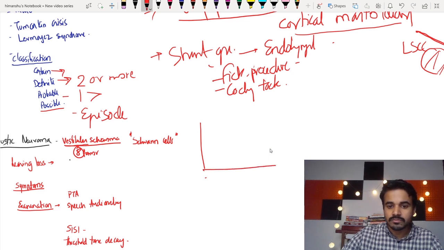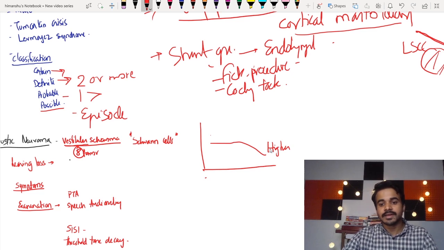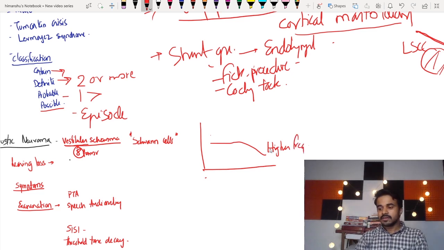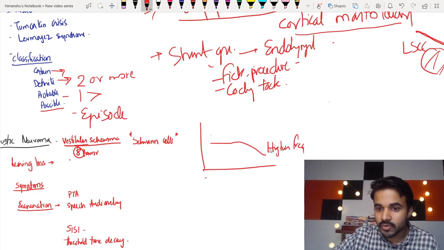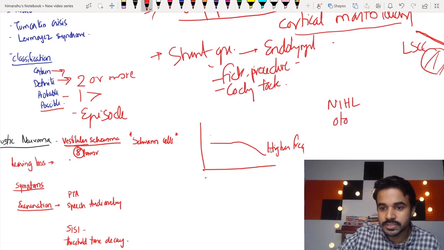When you do the PTA, you find more loss in the higher frequencies. Classically, you have high frequency hearing loss in noise-induced hearing loss and ototoxicity.